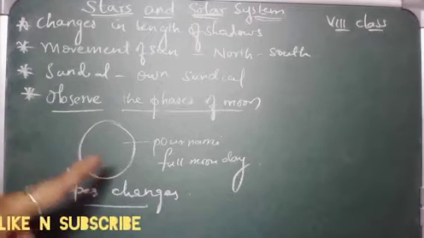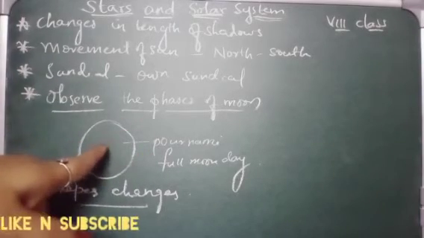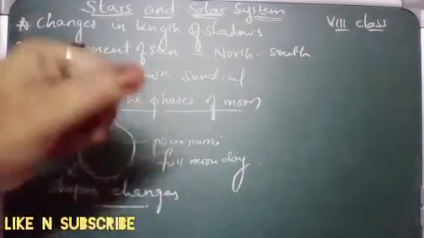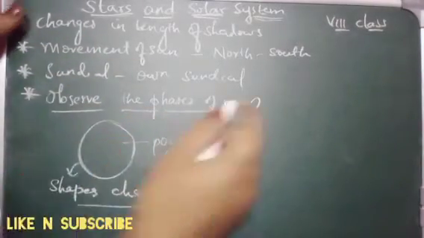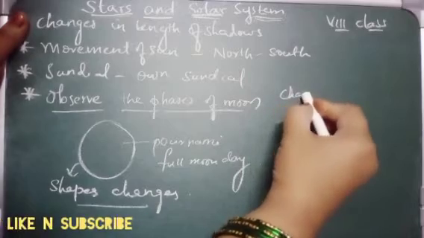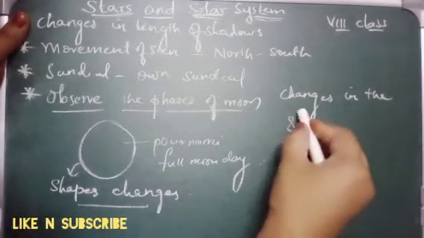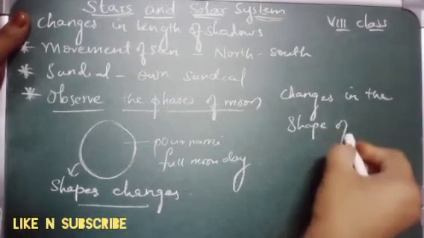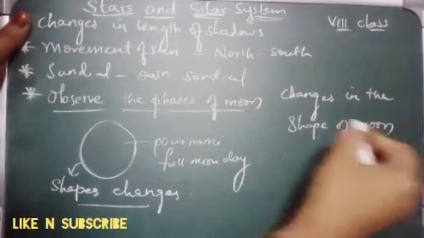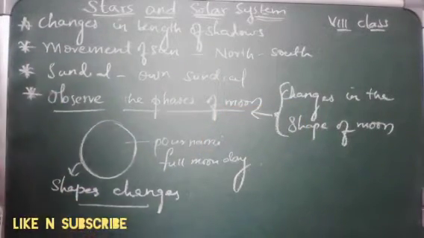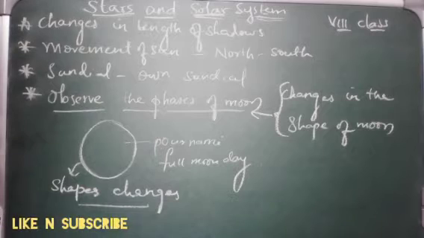These changes in its appearance are called the phases of moon. So now we know what the phases of moon are. Nothing but the changes in the shape of the moon are called phases of moon.